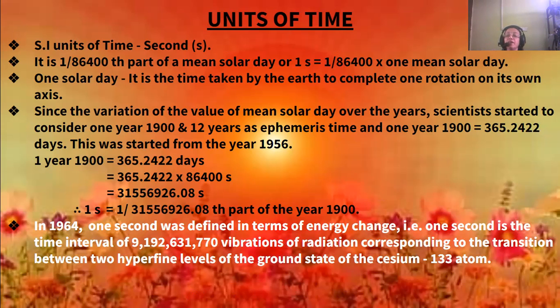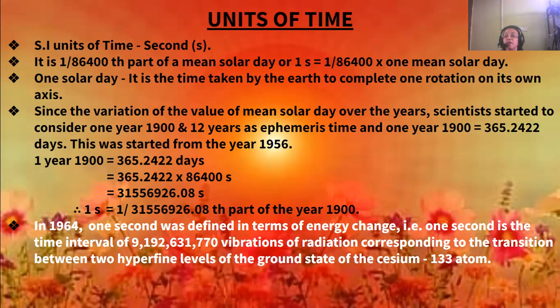In 1964, 1 second was defined in terms of energy change. That is, 1 second is the time interval of 9,192,631,770 vibrations of radiations corresponding to the transition between two hyperfine levels of the ground state of cesium-133 atom.